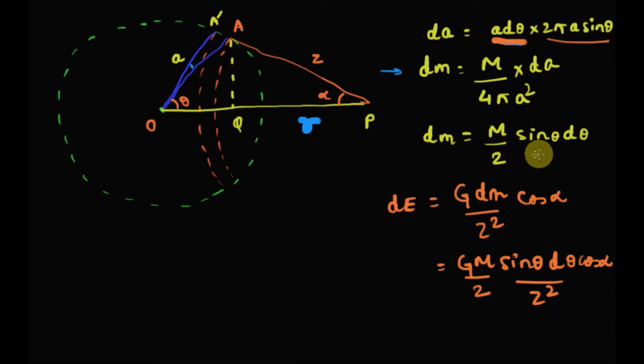We know from our previous result that the gravitational field due to a ring is given by G into mass divided by z square into cos alpha. So we are simply extending our previous result and replacing it with the nomenclature we have used here. If we replace these values, we'll get the gravitational field due to this elementary ring on the object P as G M by 2 sine theta d theta cos alpha divided by z square.